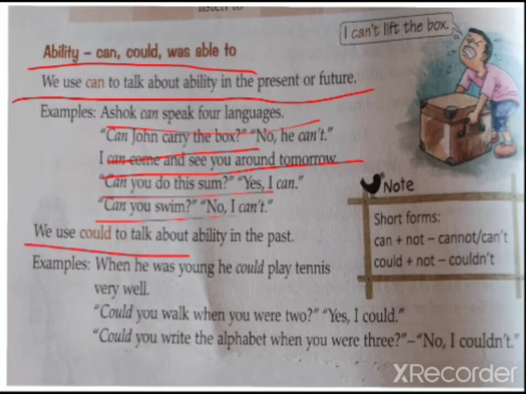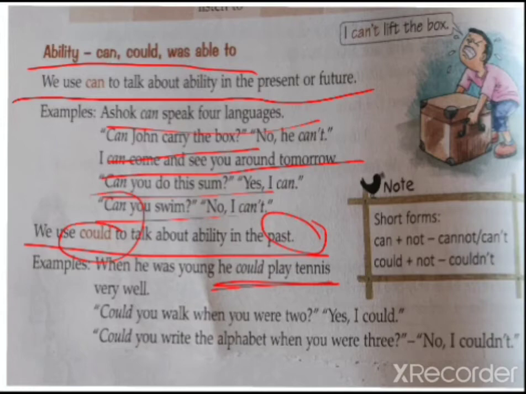Now we use could to talk about ability in the past. Something that happened in the past, हो चुका. The ability was there in the person before, पहले वो काम कर सकता था, not now in the present or future. पहले कर सकता था. So for that you have to use could. When he was young, he could play tennis. Now we don't know, but जब वो बच्चा था, when he was young, he could play tennis. He was able to play tennis. He could play tennis. So for ability in the past, you can use could.